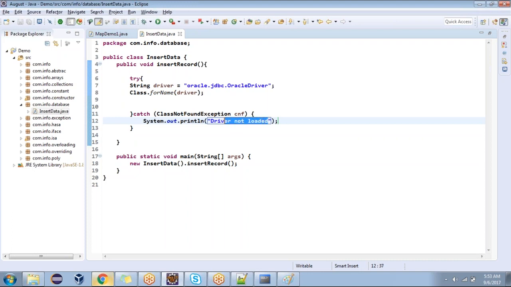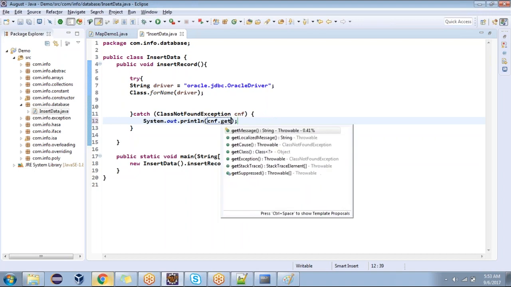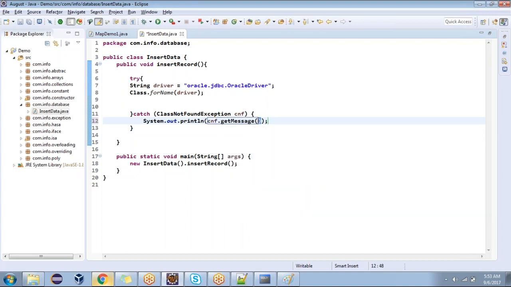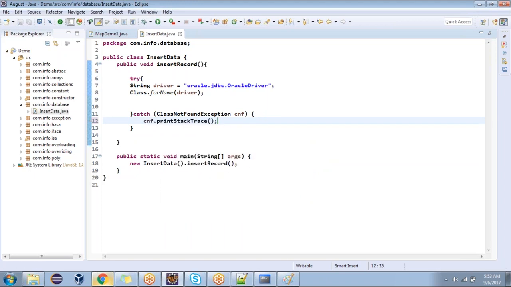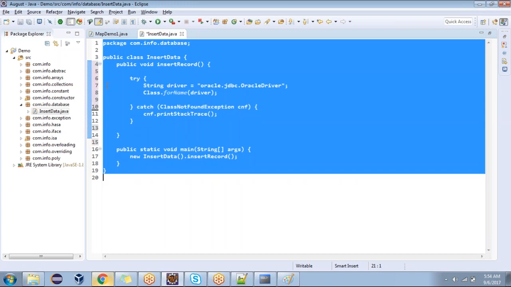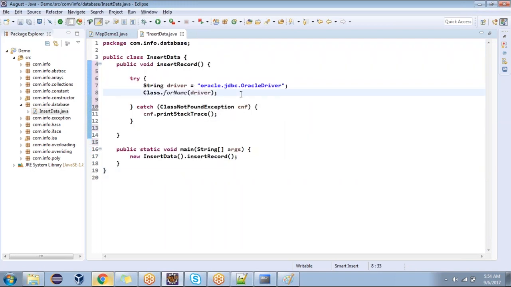If you write like this, it's a user friendly message. If you use the method called cnf.getMessage, it is also only the message. No, I want to display the entire stack. Print stack trace, I'll show you that. You guys are with me? Yes, sir. Next.